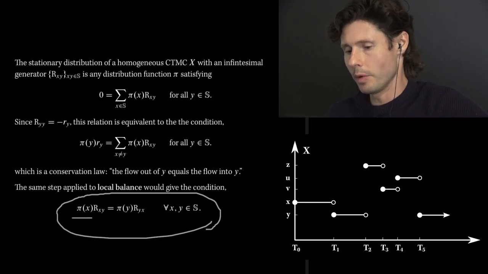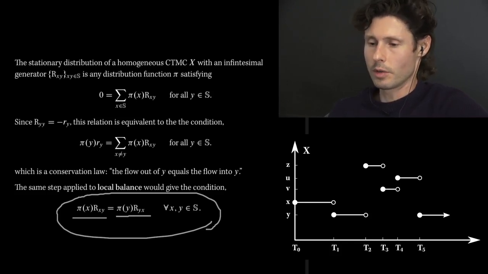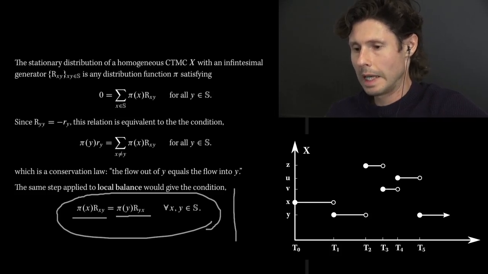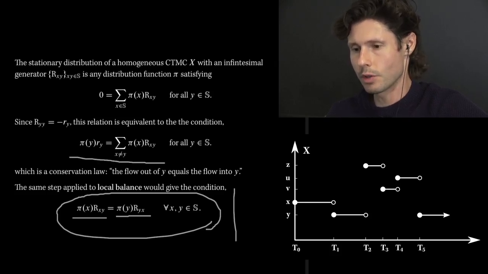so it's an even simpler condition, and it's also a type of conservation law. It says that the probability of being in state x and then transitioning to state y is the same as the probability of being in state y and transitioning to state x. So there's a conservation of flow that's happening in both of these equations. And of course, we know local balance corresponds to time reversible processes, and global balance is just the more mainstay condition for the existence of a stationary distribution.